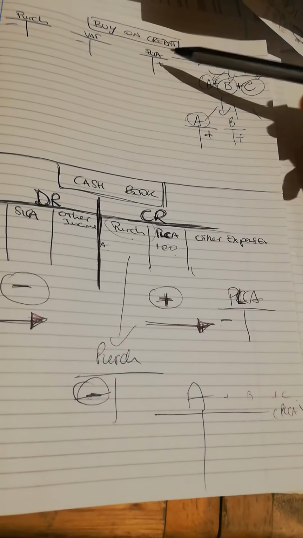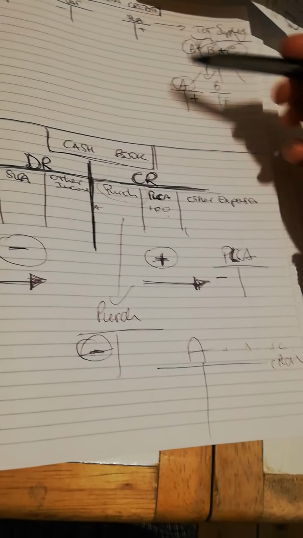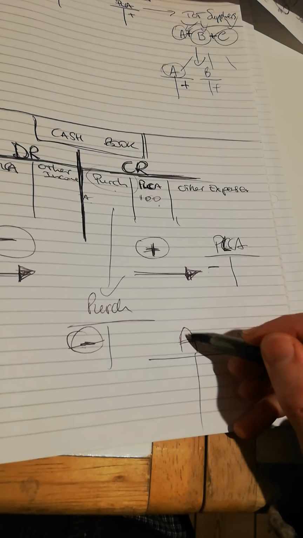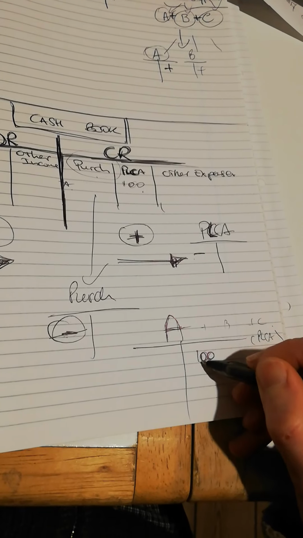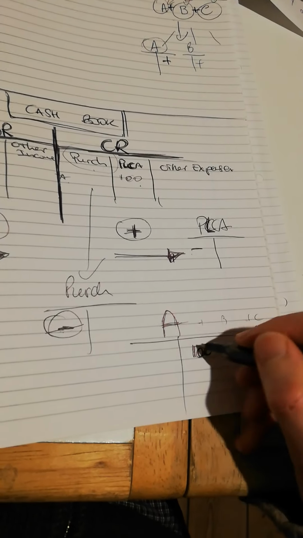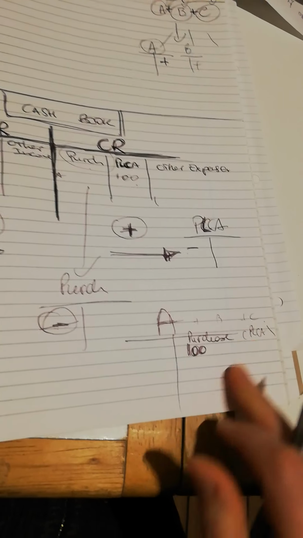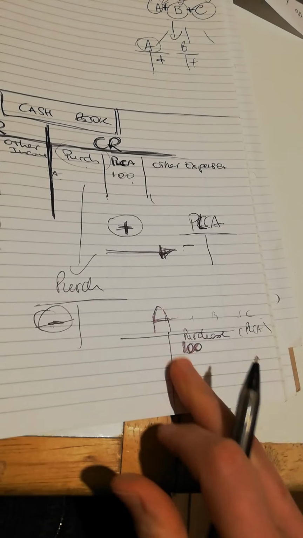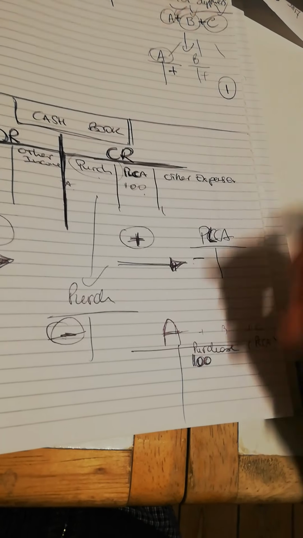So in the first case, when we buy on credit, we have this supplier A, and we say that we owe him £100. This will be on the credit side, a liability that we owe him, and it is the purchase that we make from this supplier. So this is how we record it, and this is the first situation.